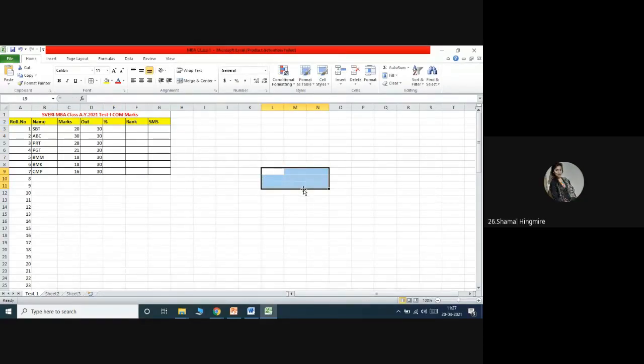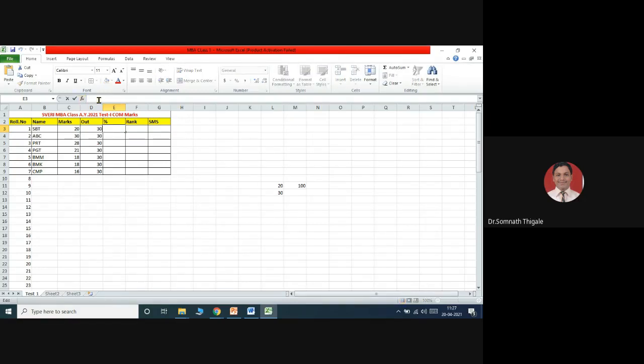20 upon 30 into 100. So, you selected this value. See how I am setting the value. Select this percentage and simply put in the function value.